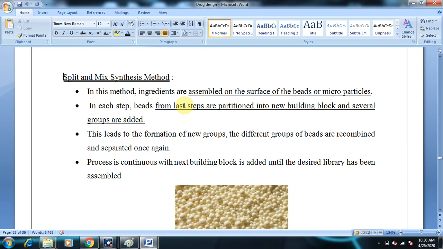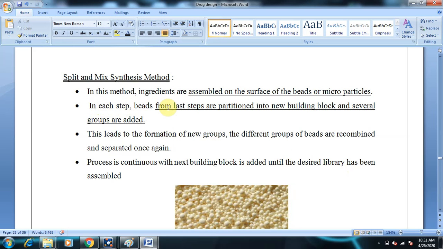In each step, beads from the last step are partitioned into new building block, and then several groups are added. So we use first set of beads on which we incorporate some compounds, and then we go for synthesis, and in the next step the synthesized compounds on the beads will be partitioned onto the next new beads, followed by addition of new building blocks. So here what we do is we split and then we mix in the successive steps, so that at the end we end up with the synthesis of a large library.